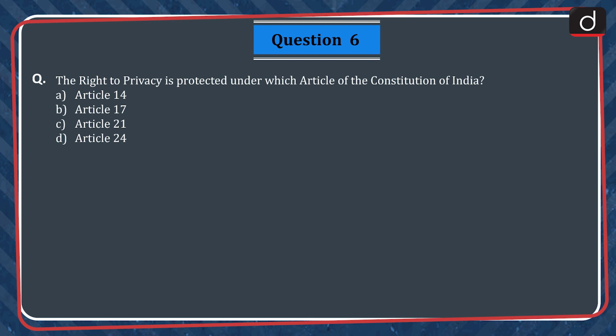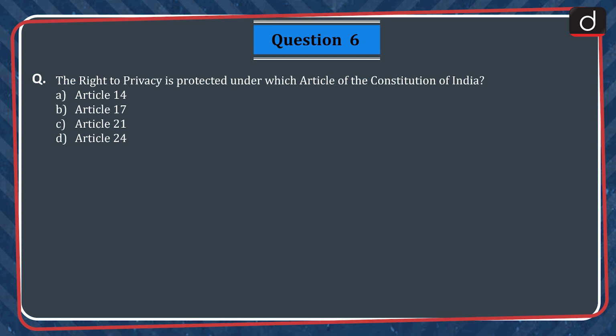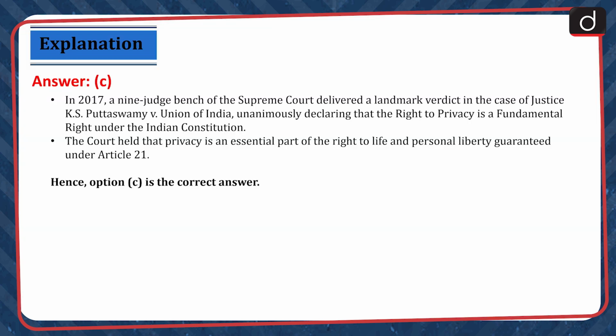Question 6. The right to privacy is protected under which article of the Constitution? A. Article 14. B. Article 17. C. Article 21. D. Article 24. The correct answer is option C.